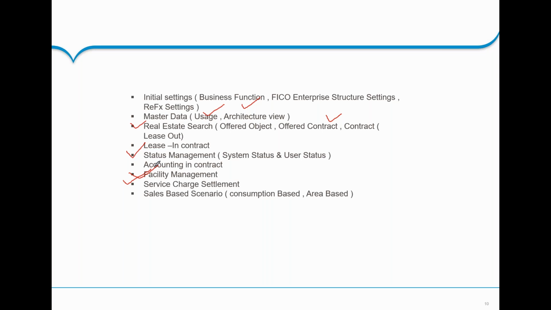The next is the sale based scenario, where you can set your rent based on the sales. Let's say you keep some minimum amount as a basic rent, and if sales go above that, you can fix some percentage, some ROI, based on which the tenant has to pay the rent. It happens in highly valued shops like airports, or restaurants like McDonald's and Pizza Hut.